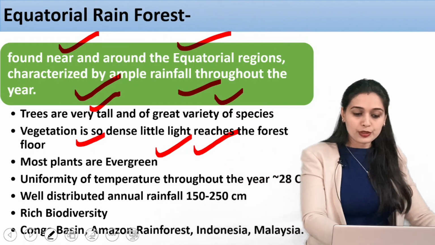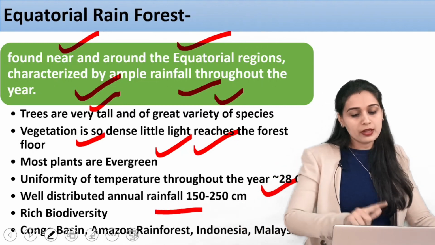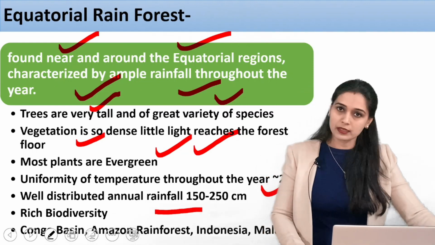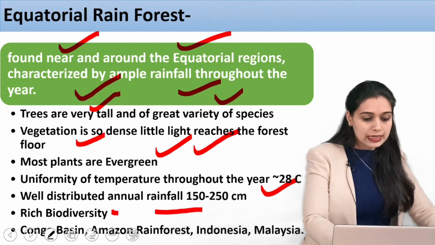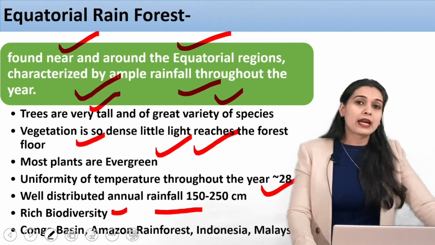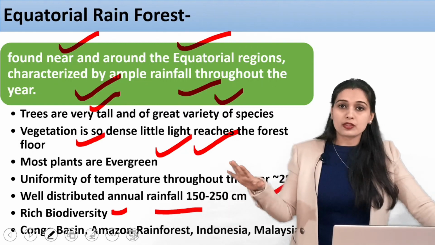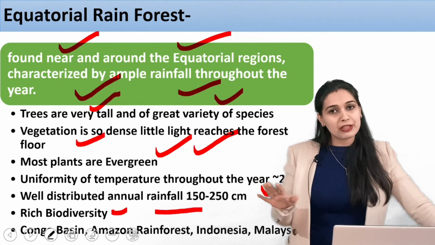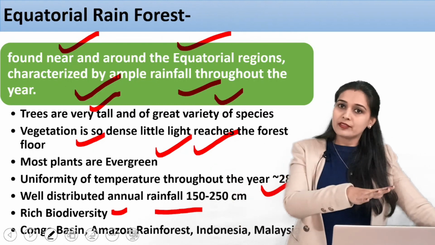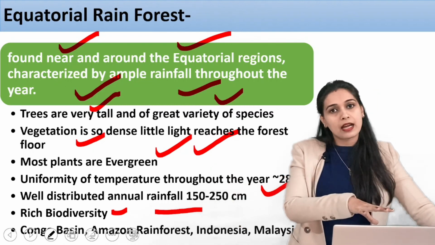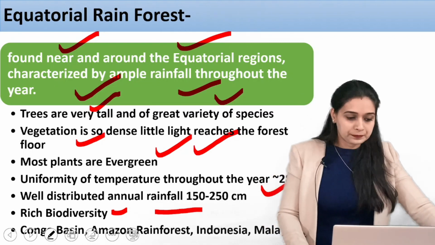There is uniformity in temperature, around 28 degrees, and well distributed annual rainfall around 150 to 250 centimeters. That is a very high level of rainfall in these areas. It has rich biodiversity. How? We have said that there is a variety of trees. If there is a variety of trees, that means a variety of food available for a lot of animals. All these animals are dependent on the variety of food that is available. So that is how these areas also support rich biodiversity. A lot of animals will be there.